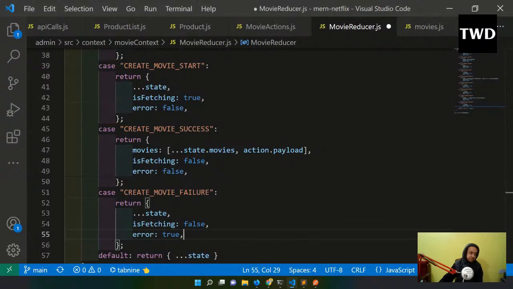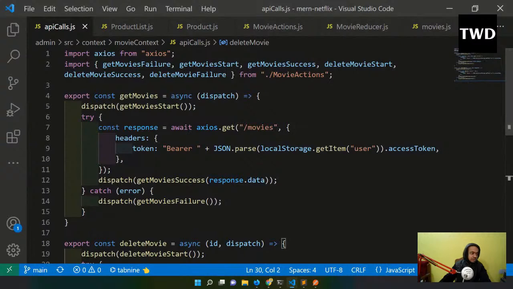Okay, so that I'm doing, and then I will have to do the API calls. So where is the API call? API call is like here, get movie. Delete movie is having some issues. So I will go here and do the API call now. Yeah, so the API call needed to be done.